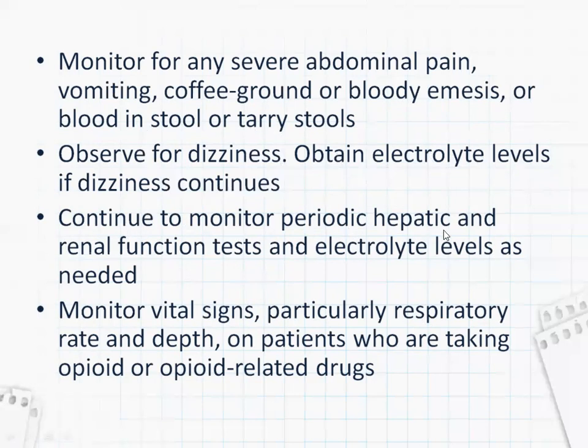Continue to monitor periodic hepatic and renal function tests and electrolyte levels as needed, because the drugs might have adverse effects on the hepatic or renal system. Monitor vital signs, particularly respiratory rate and depth, on patients who are taking opioids, because if opioid agonists are being taken, they might cause side effects of their own. So you should monitor the vital signs also.